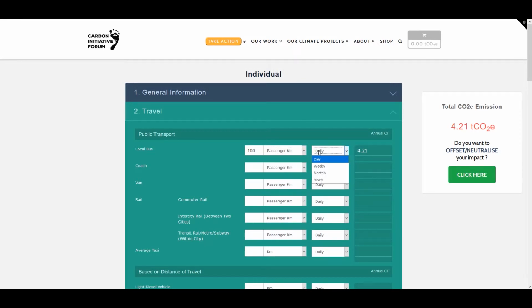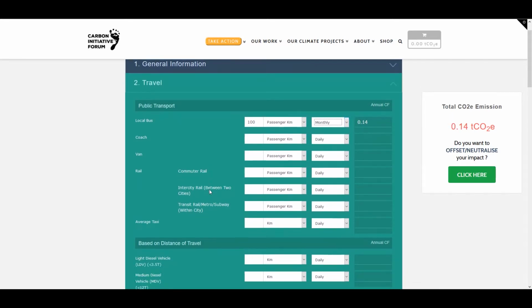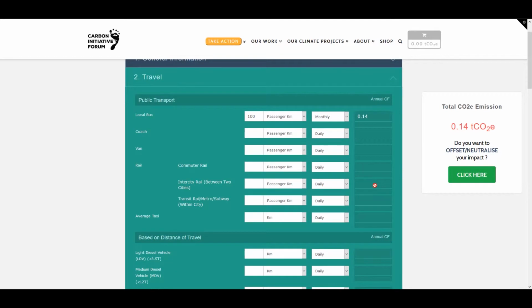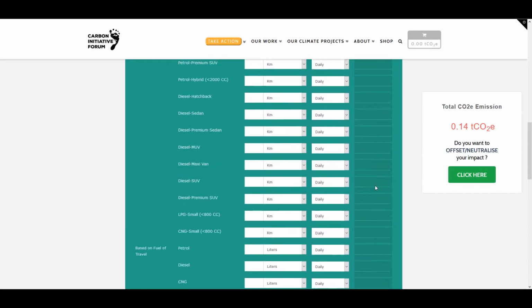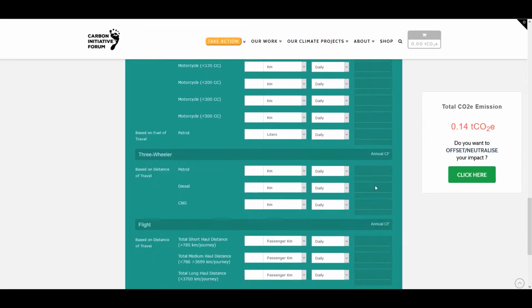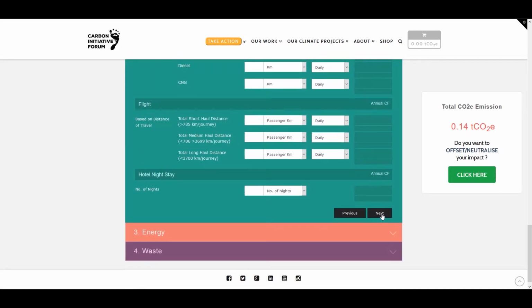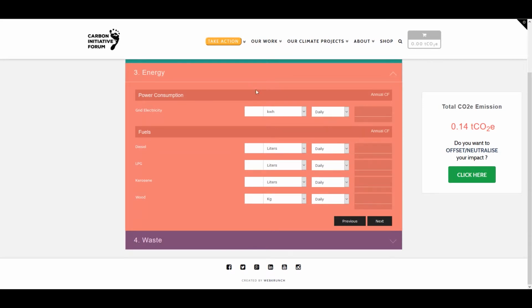Lastly, choose the time frame of your calculation. Do you travel the 100 kilometers on a daily, weekly, monthly, or a yearly basis? Do the same for all relevant transportations. After entering all information, you can click on the Next button on the bottom right corner. This will take you to the Energy section of the calculator.